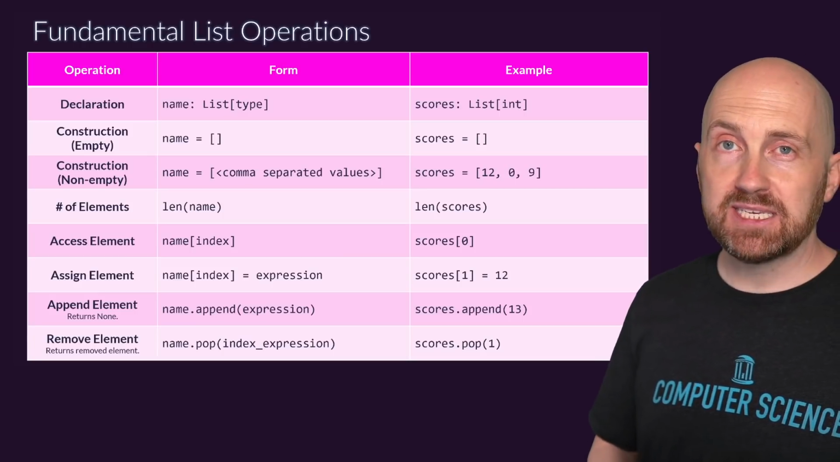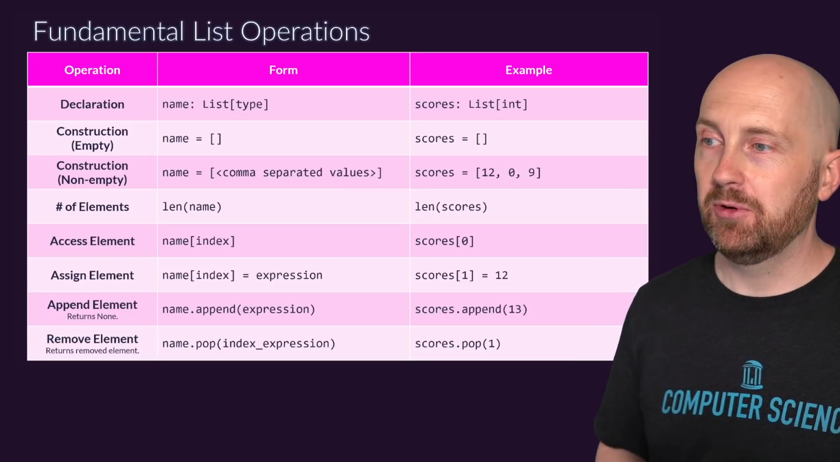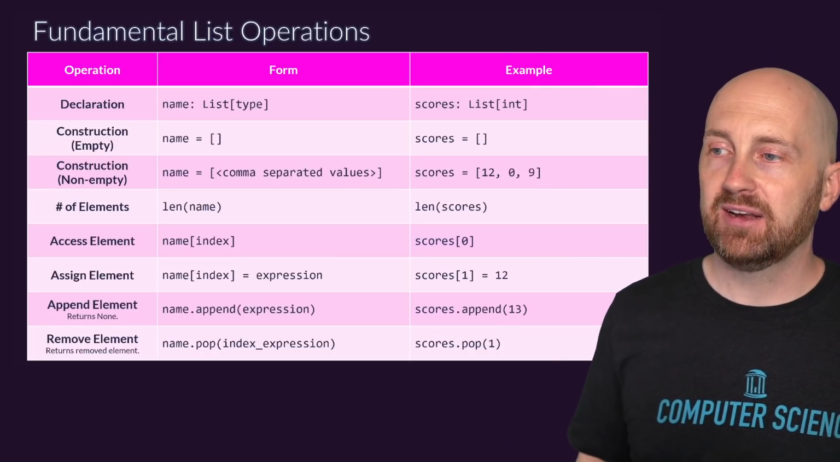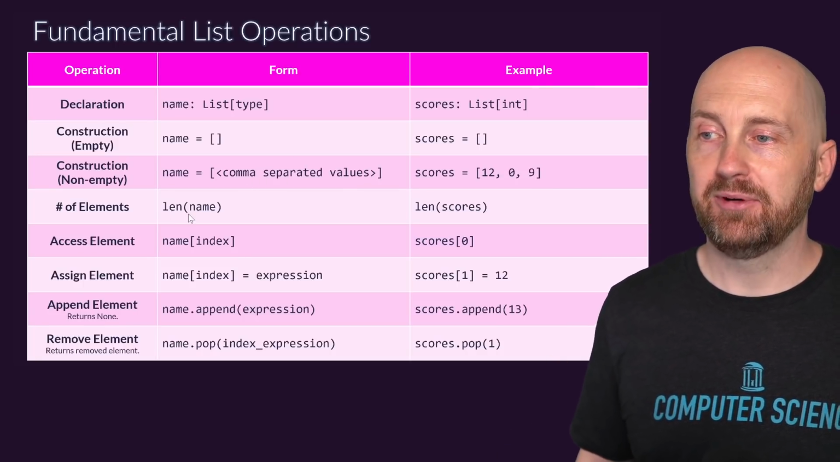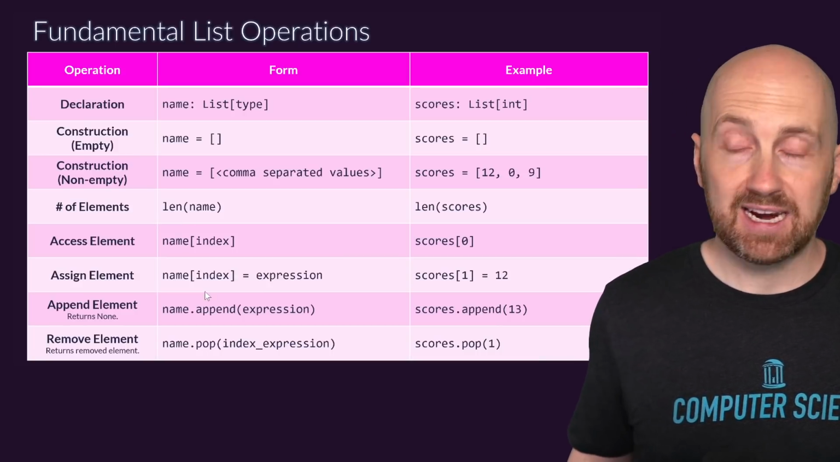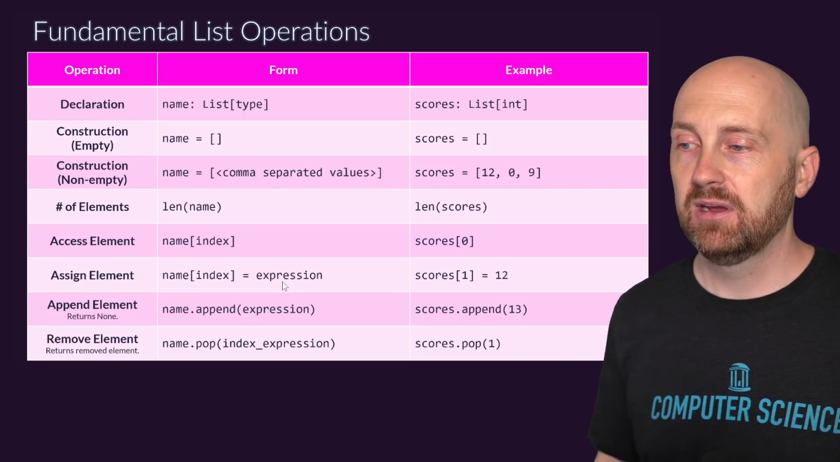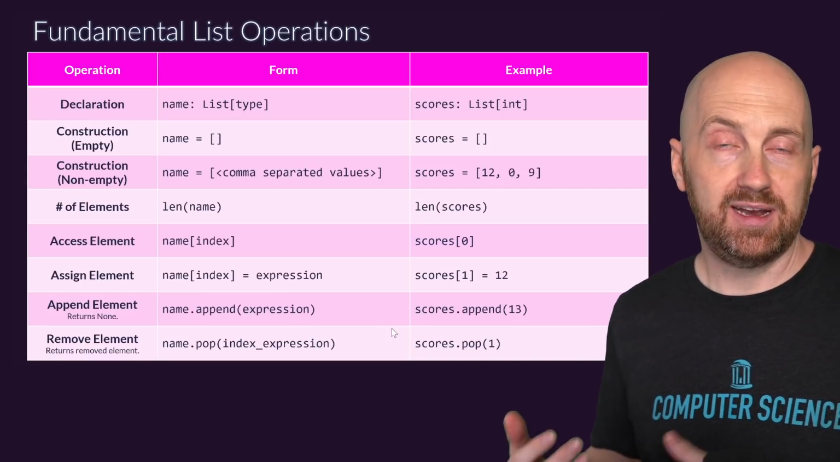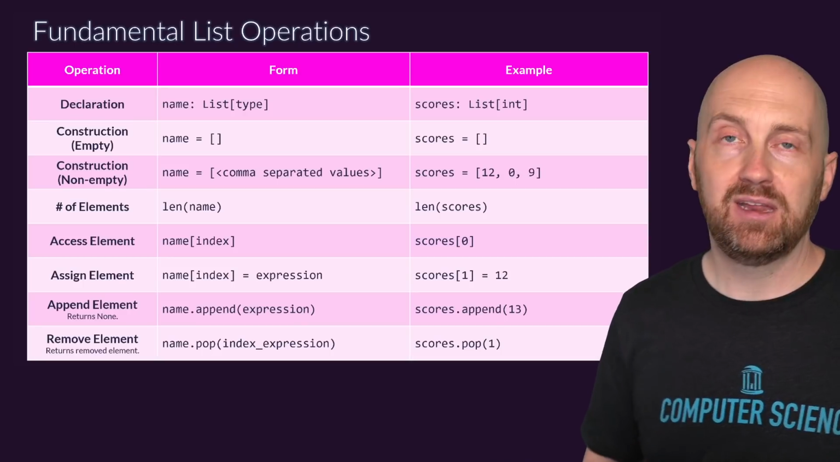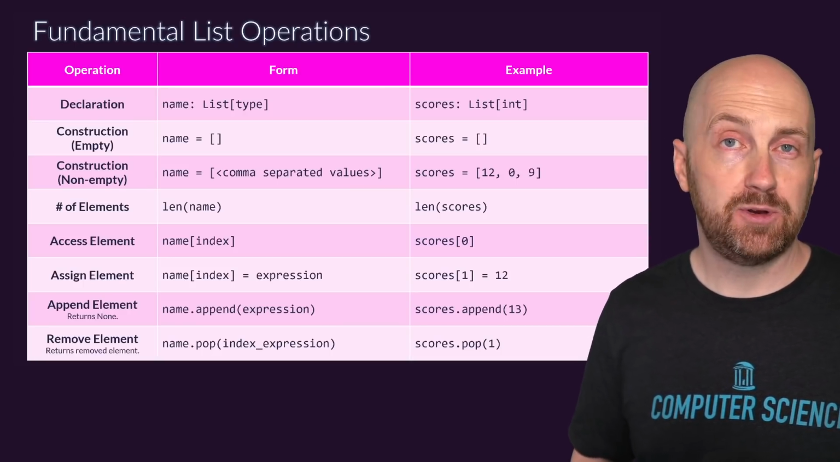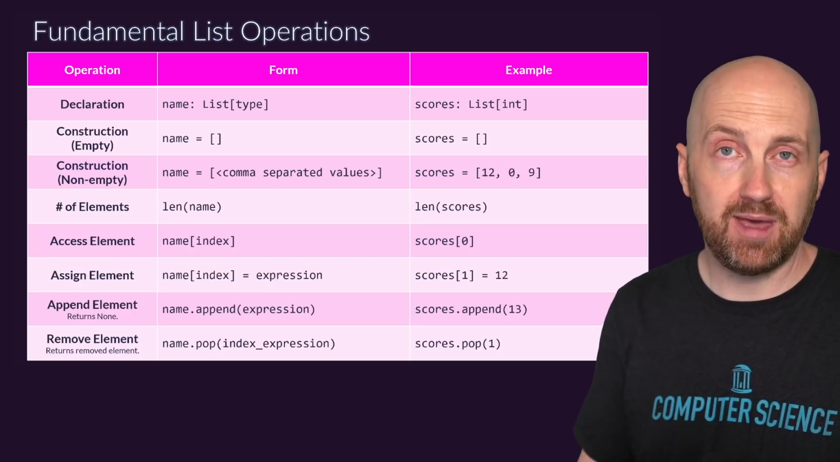Some of the fundamental list operators that you'll be comfortable with over the course of the semester are: how do we declare a list type? How do we construct it? How do we check its length, the number of elements? We've seen how you access a specific element, and we've looked at just now how you assign to an element. And then when you want to add on an element to the end of a list, you can do so with append. If you want to remove an element, you can pop it. There are other operations that you can do on lists too, but these are some of the most fundamental ones.